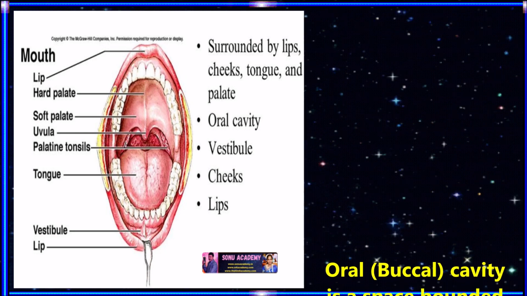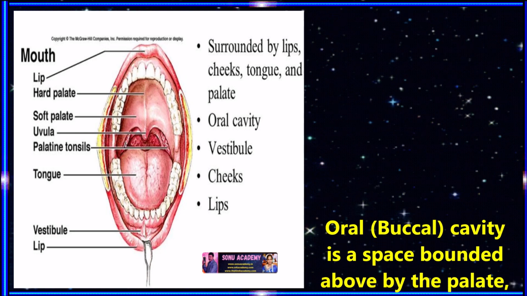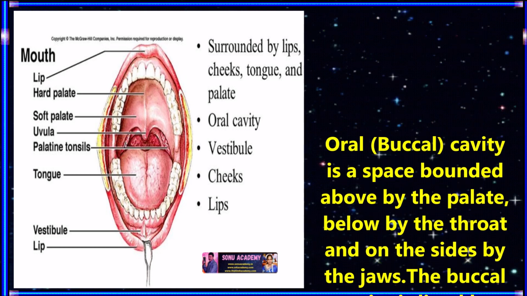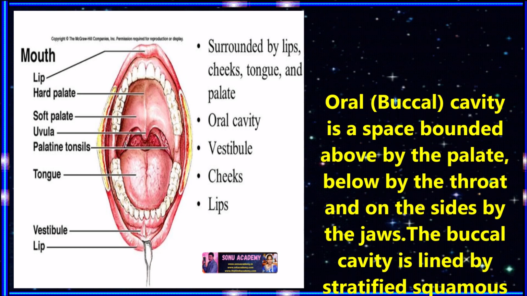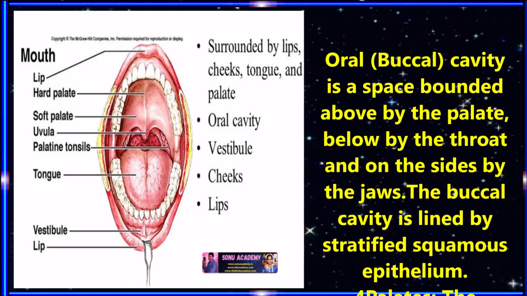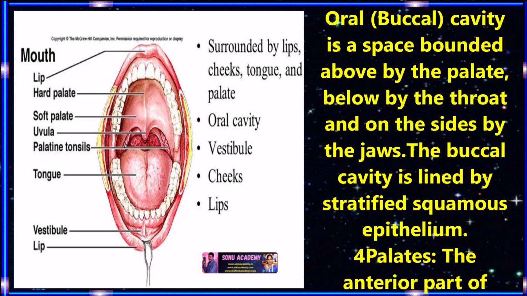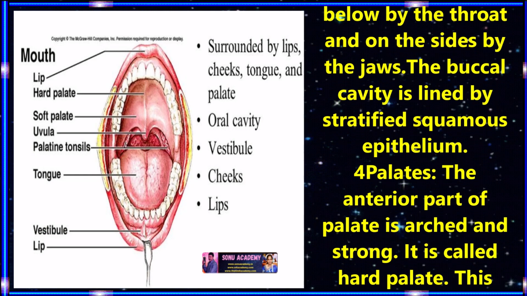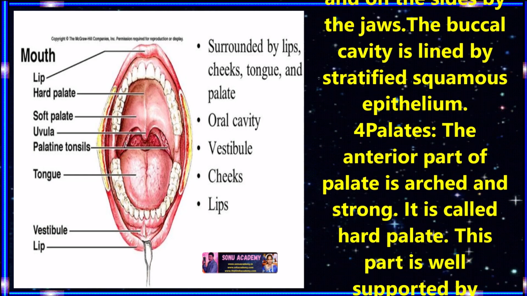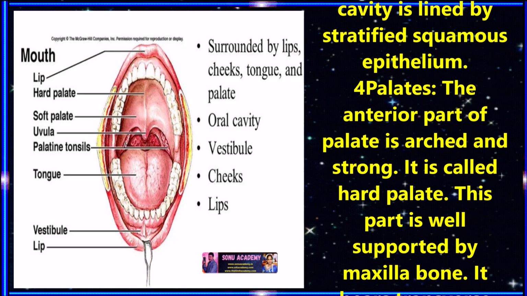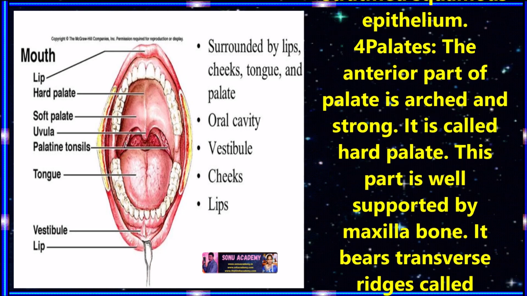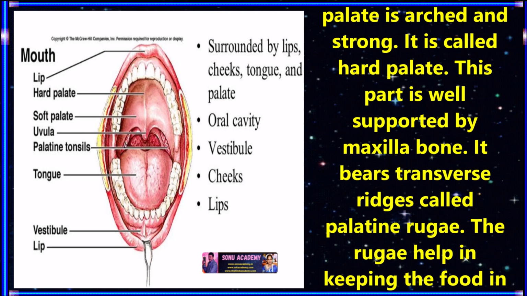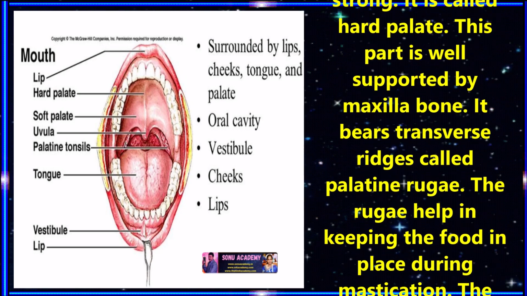Children, now let us discuss the oral cavity, which we can also call the buccal cavity. The oral cavity is a space bounded above by the palate, below by the throat, and on the sides by the jaws. The buccal cavity is lined by stratified squamous epithelium. There are two palates present in the oral cavity. Let us discuss this. The anterior part of the palate is arched and strong. It is called the hard palate. This part is well supported by the maxilla bone.